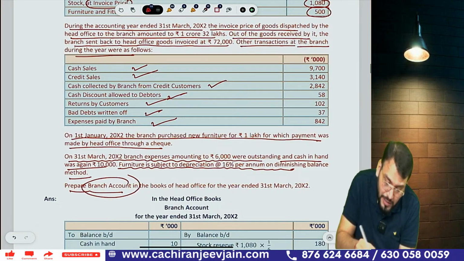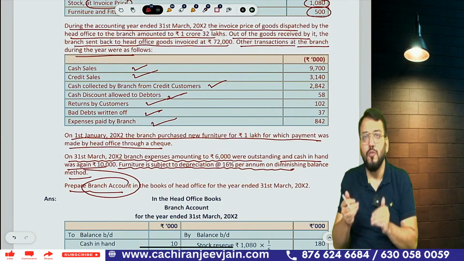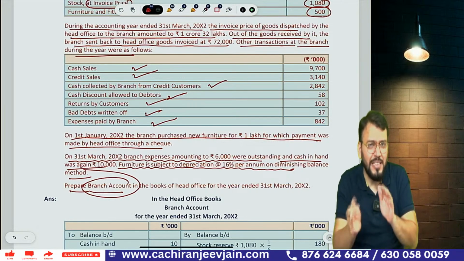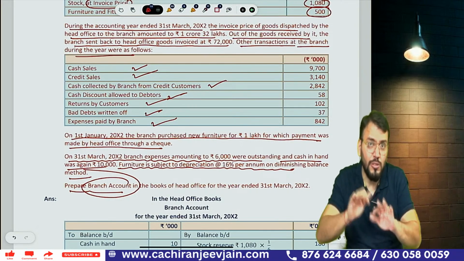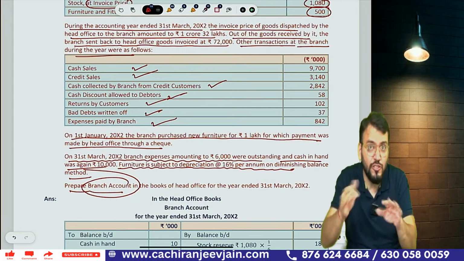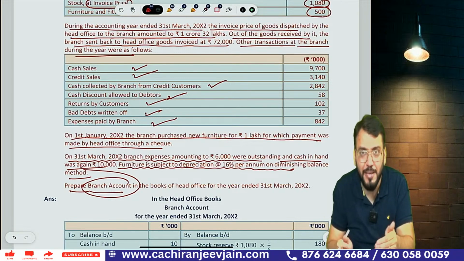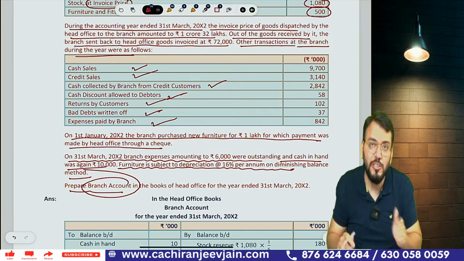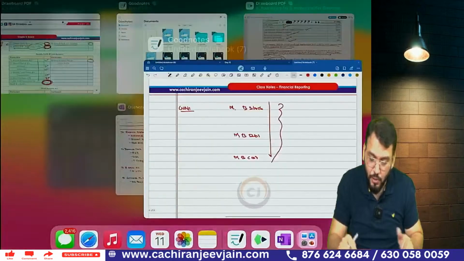Prepare branch account. Now they have said prepare branch account. So of course, in the exam you use the debtor method. But I can do both the methods so that you can understand both. So first I will do the stock and debtor method. Then I will do the same question with the debtor method. Correct?